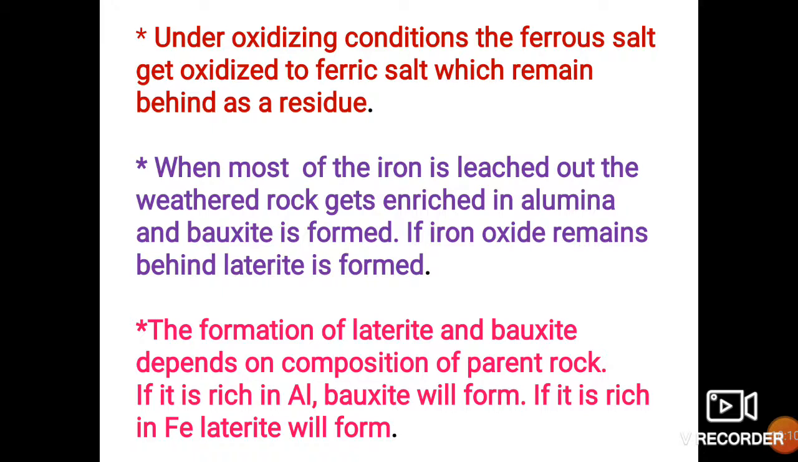The formation of laterite and bauxite depends on the composition of the parent rock. If the parent rock contains more aluminum, the chances of formation of bauxite will be higher. And if the parent rock is rich in iron, that is, if it is a basic rock like basalt, laterite will form from it as a result of weathering.